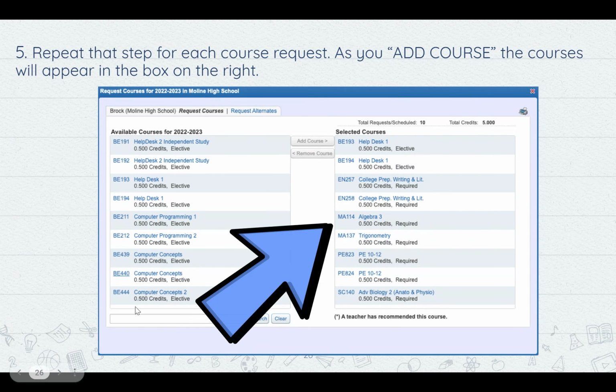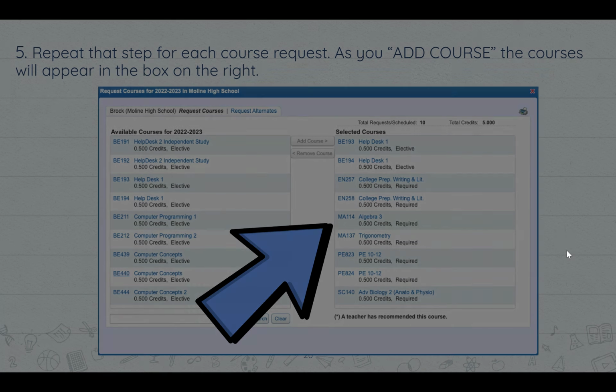If you need to look for other courses, down here there's a search bar that you can literally click in and start typing. So if you want to look up social studies courses, SS is where it starts. So you click in, type SS and search, and you'll be able to scroll through all the available courses. So coming back here, repeat the step for each course request. As you add courses, the courses move over to the right.